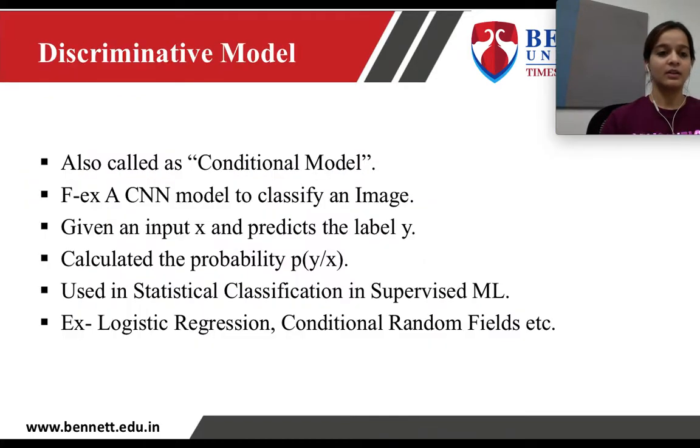Okay? Now let's discuss the discriminative model. The discriminative model is also called a conditional model. It is used to discriminate between original and fake content. In this we find the probability y upon x. That means we find the conditional probability of y depending upon x. It is used in statistical classification, in supervised machine learning. Examples are logistic regression, conditional random fields, etc.